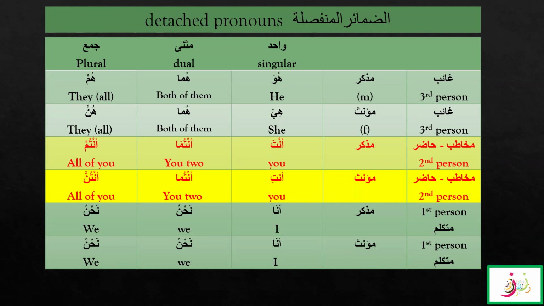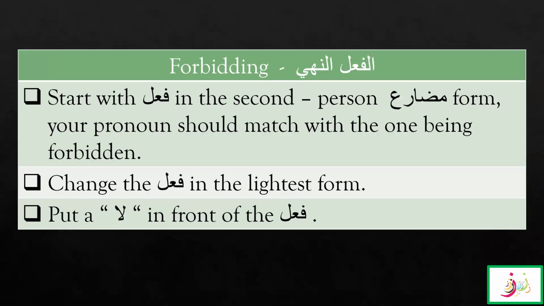As we are going to apply the rules of forbidding and commanding on أنت أنتما أنتم أنتِ أنتما أنتن, the مخاطب, or you can say the second persons only. There are some rules for changing فعل مضارع into forbidding or فعل نهي, because it is quite simpler. So we are going to start with the forbidding and then we will go on with the command.